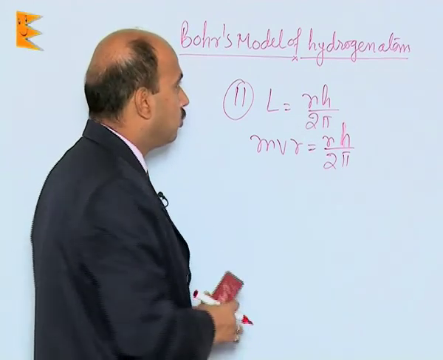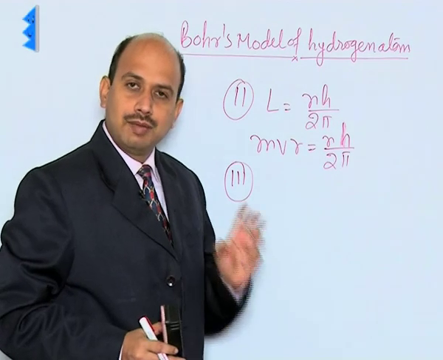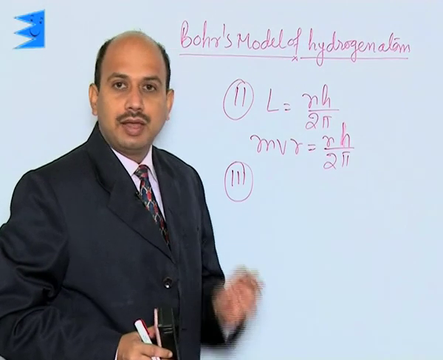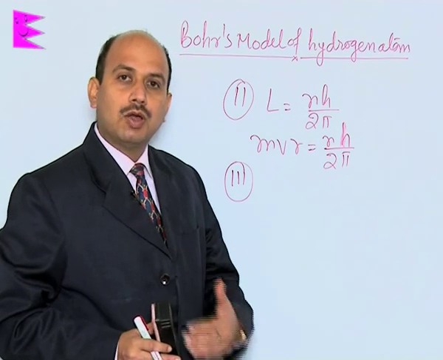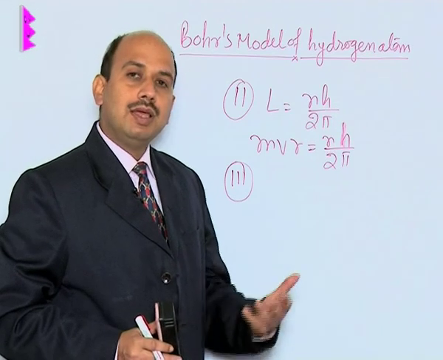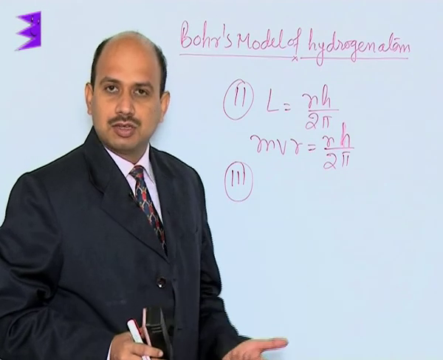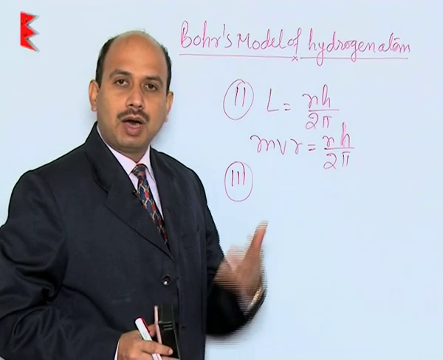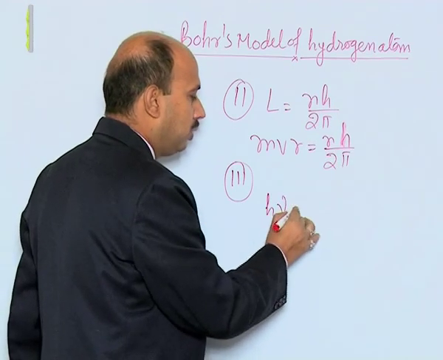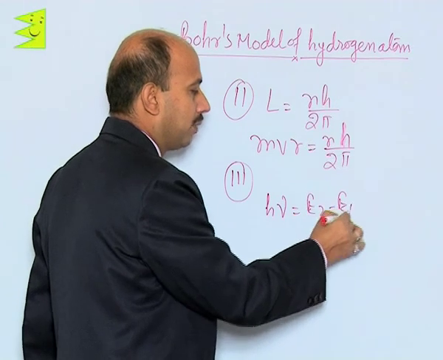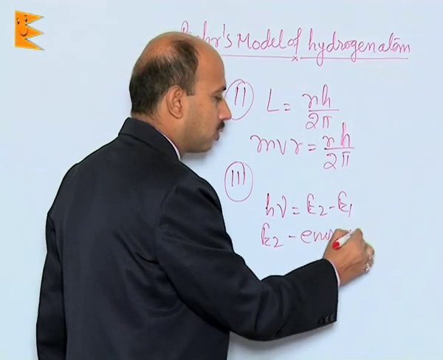Now the third postulate of Bohr's atom is that when the electron remains in a given orbit, it does not radiate any energy, but when the electron is given some energy, it jumps from a lower orbit to a higher orbit. And when the electron jumps from the higher orbit to the lower orbit, from the outer orbit to the inner orbit, it radiates energy. Suppose the electron is jumping from the outer orbit to the inner orbit, it radiates energy equal to h nu is equal to E2 minus E1, where E2 is the energy of the electron